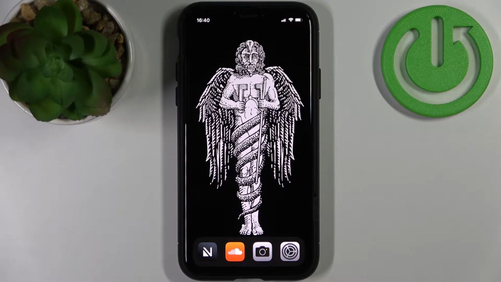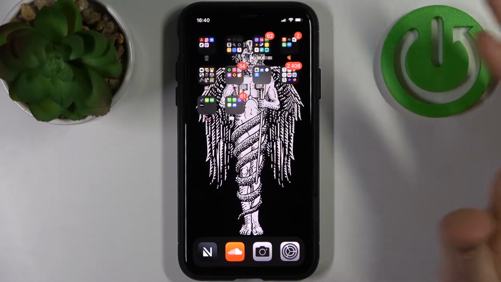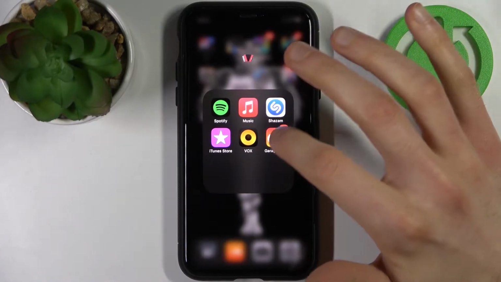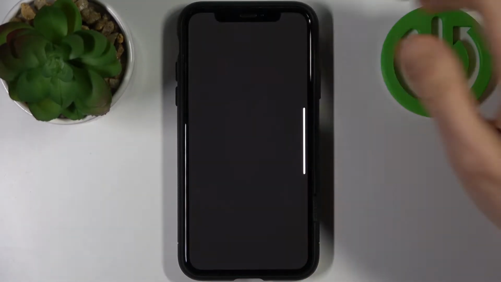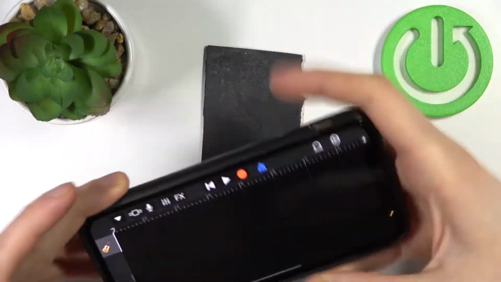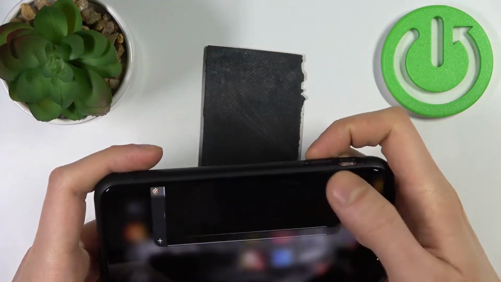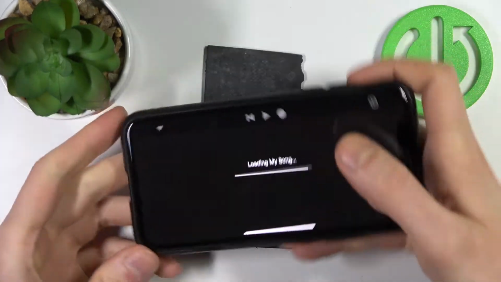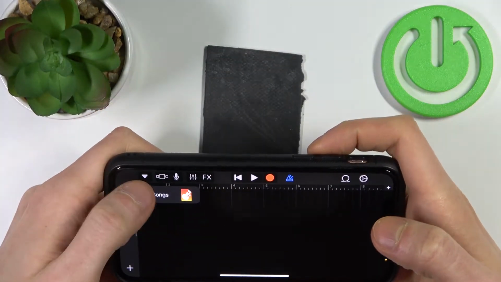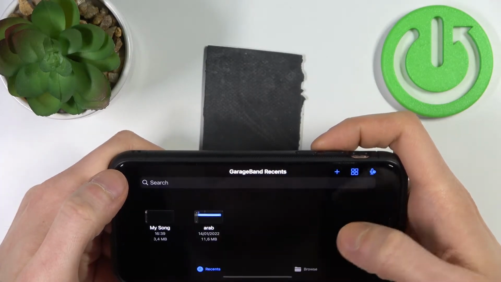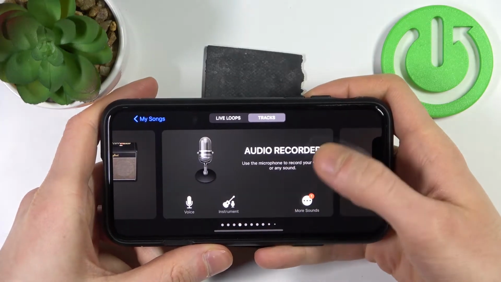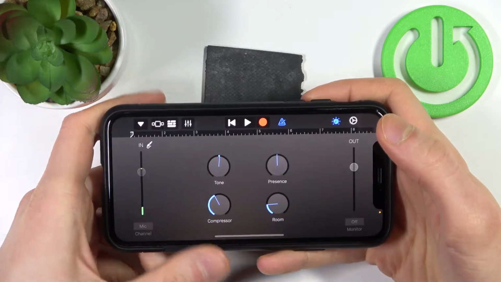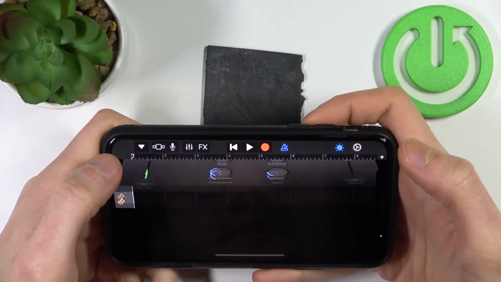So when you figured that out, downloaded the MP3 file, what you'll have to do next? You will have to download the GarageBand app from the App Store, open it, then let's open it from the beginning. Then here you will have to tap on this plus icon, then select, for example, audio recorder, then tap here,